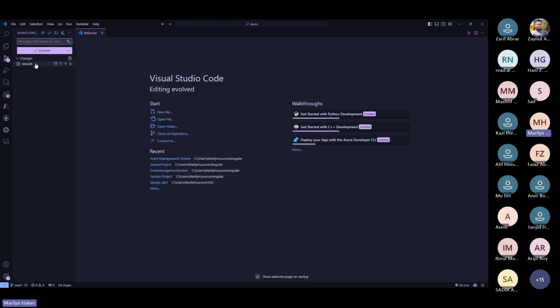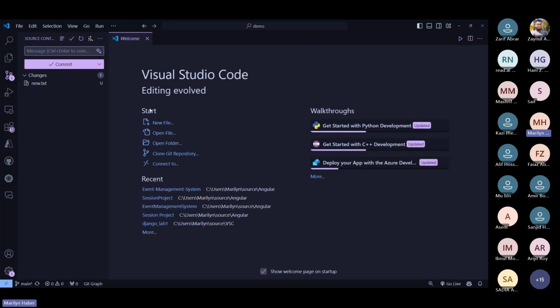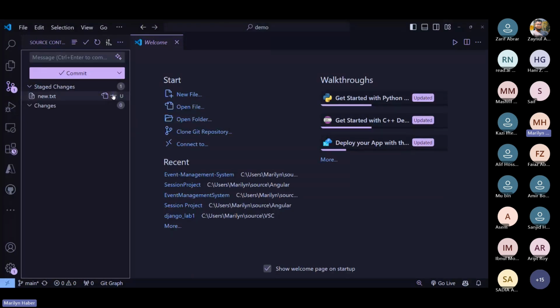So in order to do that, I can check here that there's a plus sign which says stage changes. I'm gonna zoom a bit. So here we can notice that when I clicked on plus, I have staged the changes. So here my changes are in my staged area.